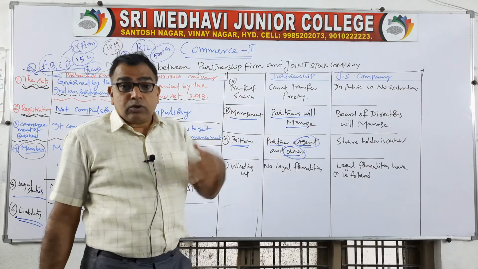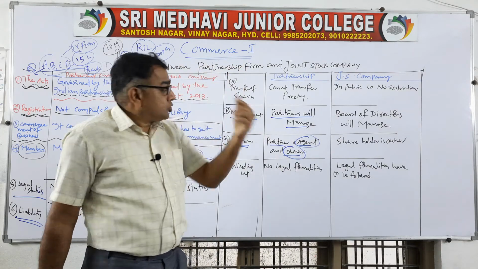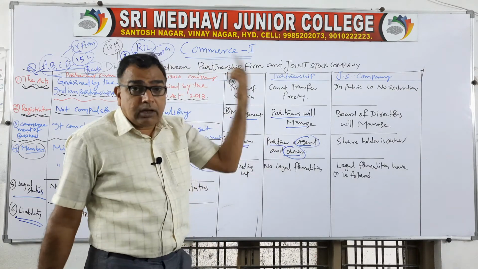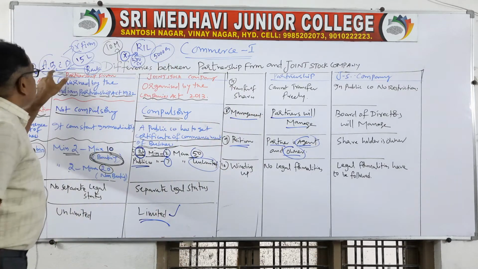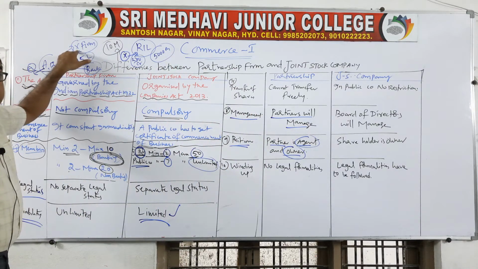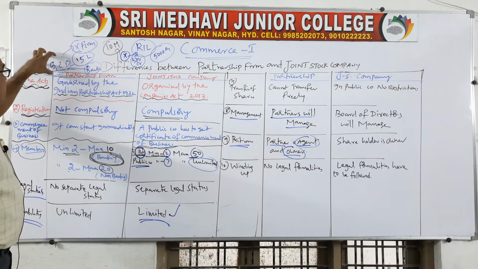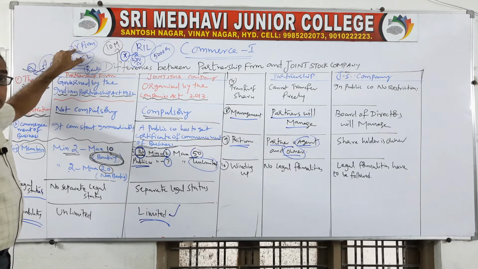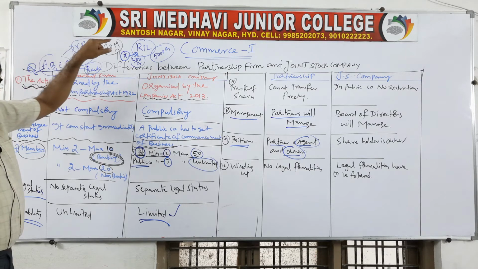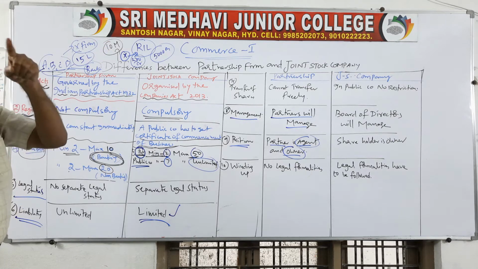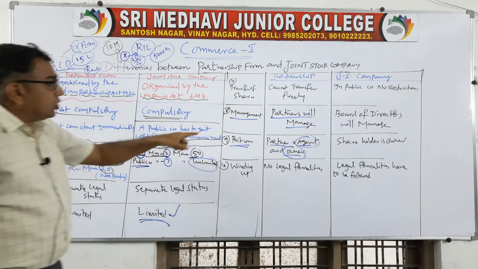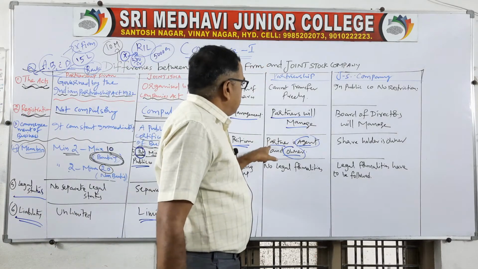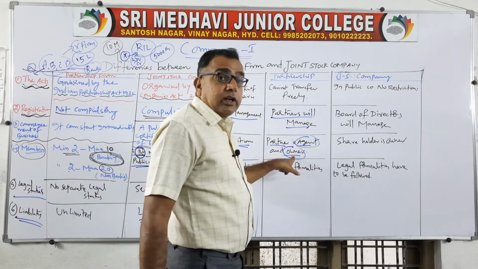Who is the agent? Who works on behalf of someone. So the partner is working on behalf of the firm. You can see here, A, B, C, D are working on behalf of X. X is the firm. So A, B, C, D are partners. These are the agents of this firm. Firm is the principal. At the same time, they are also the owners because they have invested capital. Partners are the owners. So in case of partnership firm, partner is agent as well as owner.